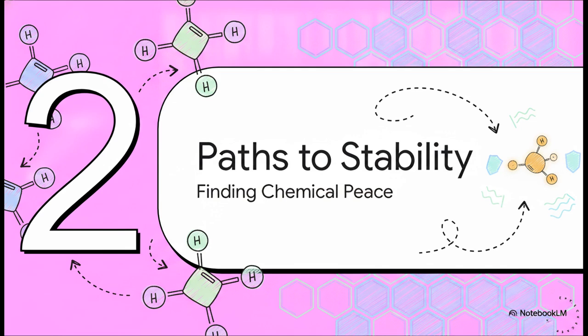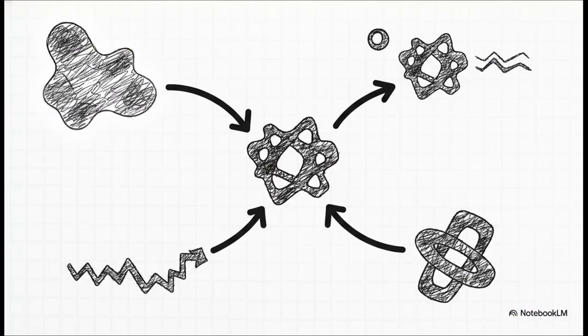Moving on to Section 2. Paths to chemical stability. Okay, so our stressed out carbocation basically has 4 main avenues to find some chemical peace. First, it can react directly with a nucleophile, an electron-rich species. Second, it could lose a proton from an adjacent position to form a stable alkene double bond. Third, it can add to an unsaturated compound. Or fourth, and this is where things get truly mind-bending, it can rearrange its own internal structure entirely.